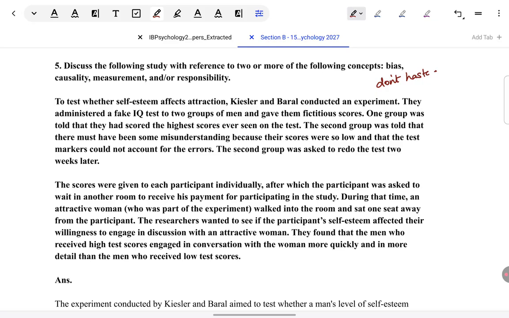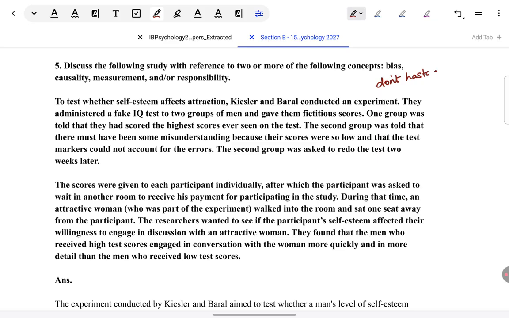Otherwise, what will happen if you read very quickly? Later, you will end up making many mistakes while writing. You'll get confused and you'll waste too much time in this answer. If now you give enough time to read it, later you won't have to keep coming back and keep erasing your answer and rewriting. So you'll save a lot of time in answer writing. Okay, I'm reading the scenario. You can read with me.